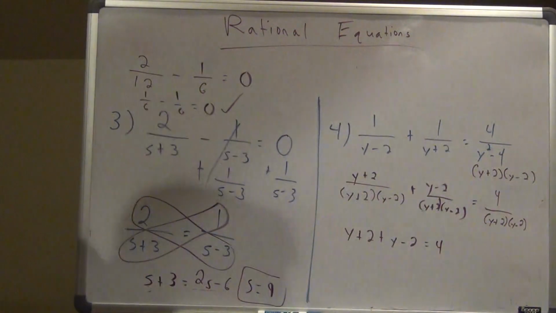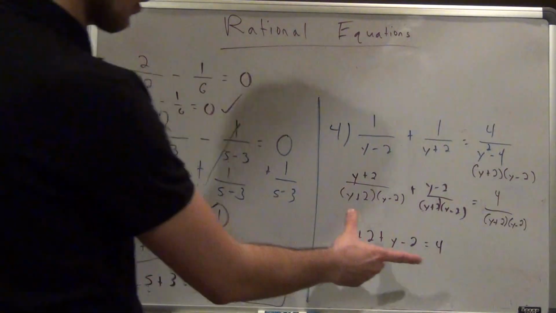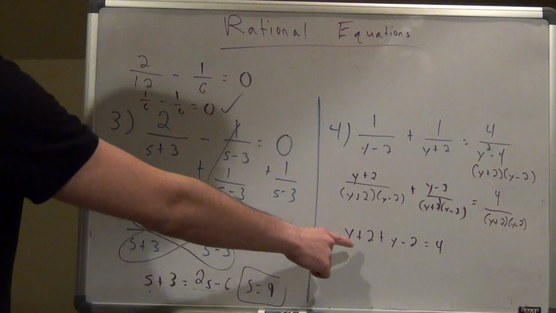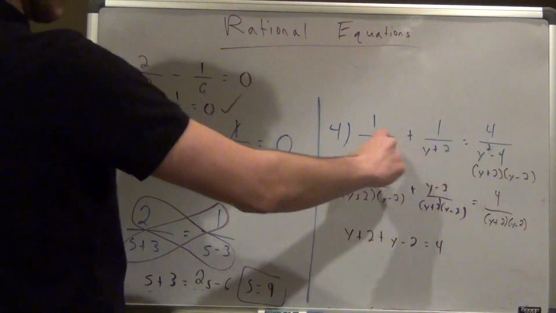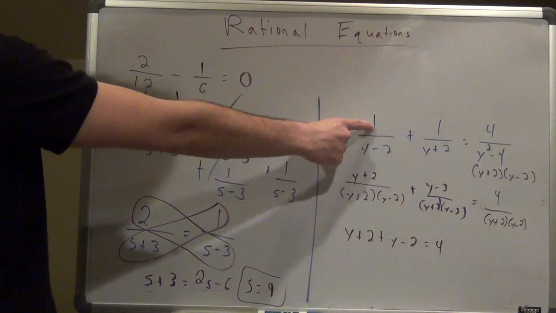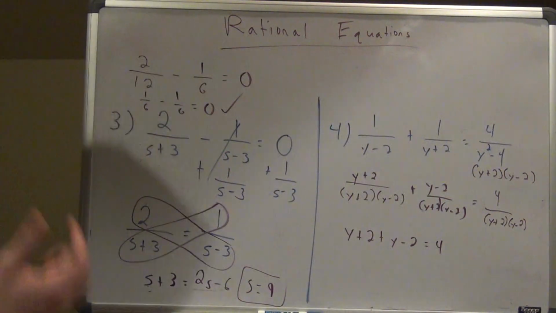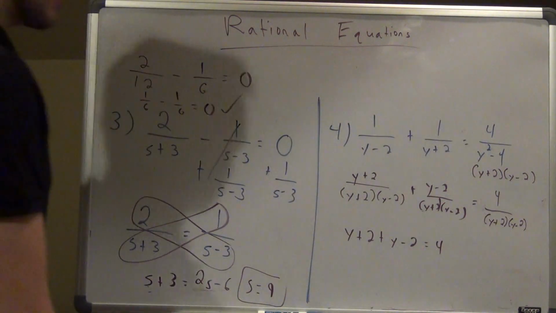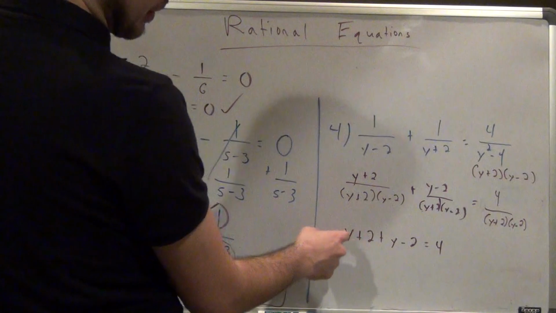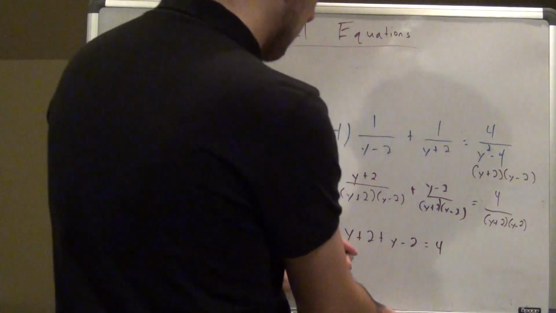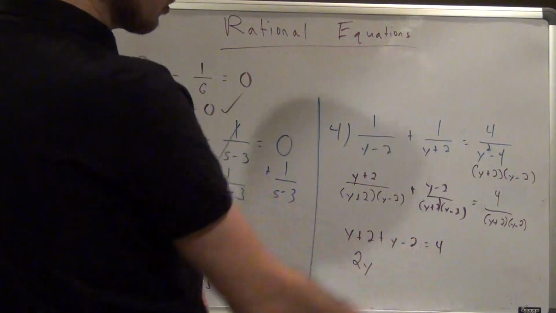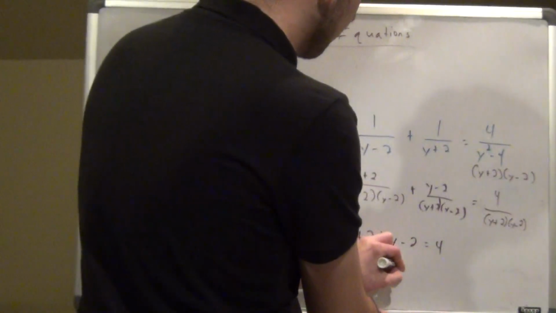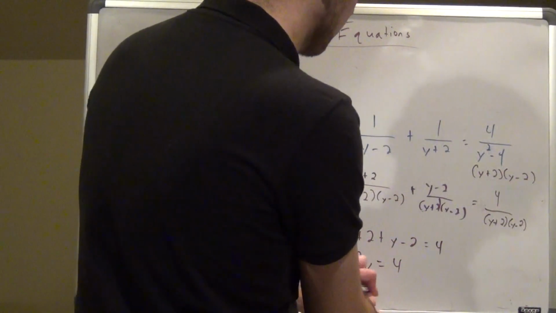Alright? So all I did was y plus 2 plus y minus 2 equals 4. I just took the tops of all the fractions. After I found my common denominator and multiplied to the top, I can do that, okay? So when I do this, I'm gonna combine my terms, right? 1y plus 1y is 2y. 2 minus 2 is 0, so the 2's cancel. That equals 4. Divide by 2, y equals 2.